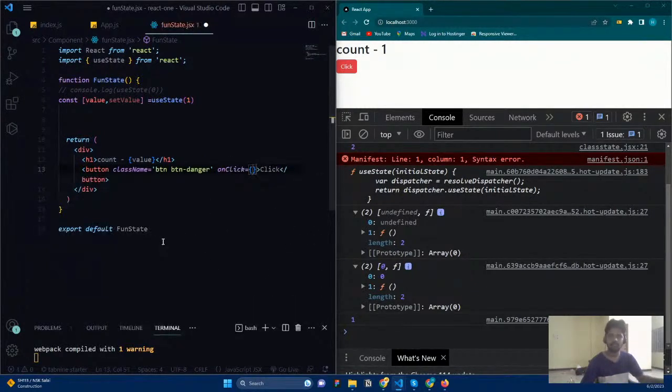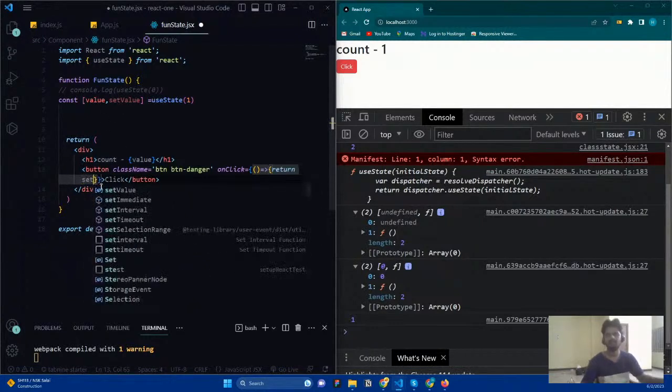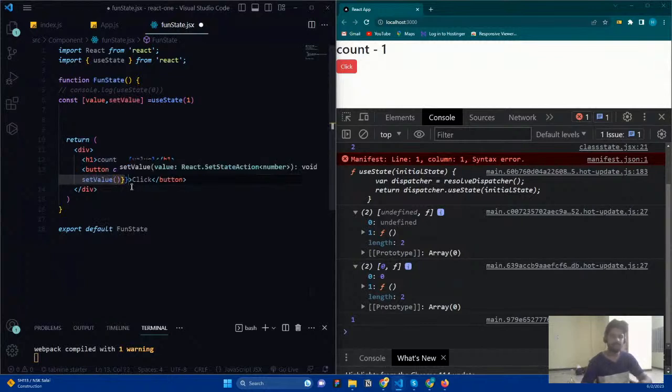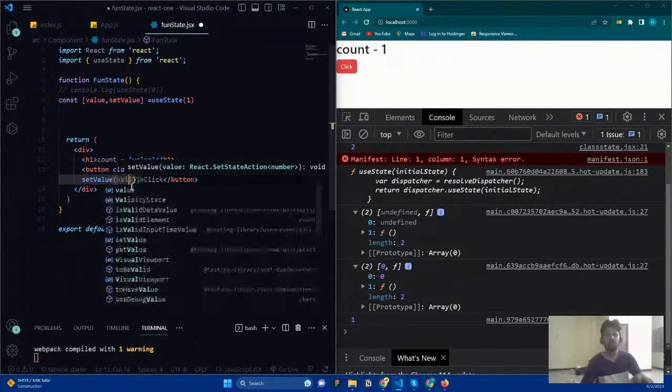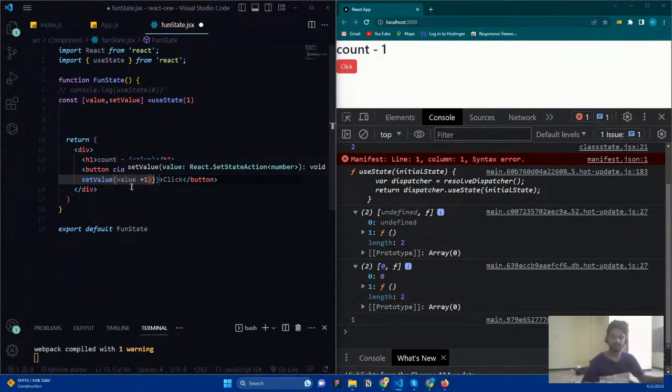Okay. So onClick is the click I want to add. And here I'm going to say what I want to do when someone clicks it. So here itself, I'm going to give the arrow function. Okay. So I'm just going to say return. If you want to change the state, I'm going to say setValue is going to be the function, and change it to value plus one.